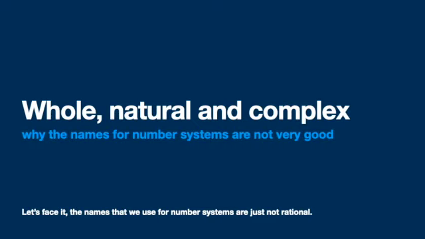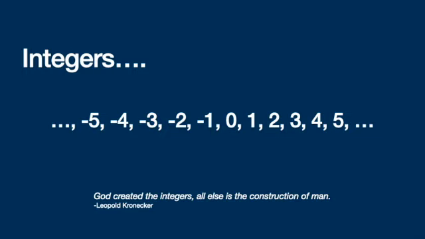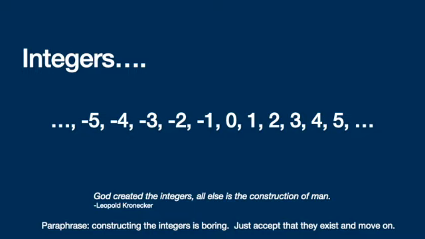Whole, natural, and complex. Why the names for number systems are not very good. We start with the integers. There's a famous quote by Leopold Kronecker which says that God created the integers and all else is the construction of man. This just means that constructing the integers is boring, and so we just accept that they exist and then move on.